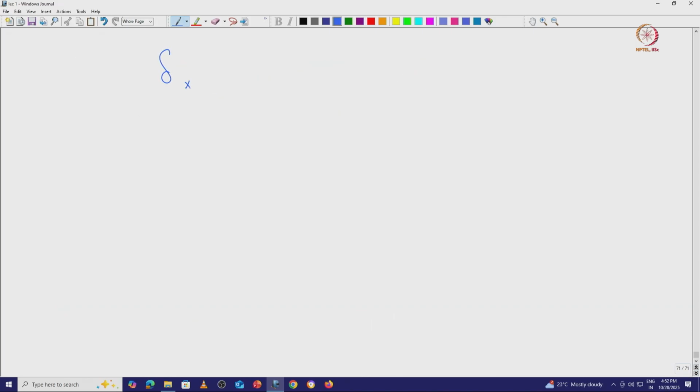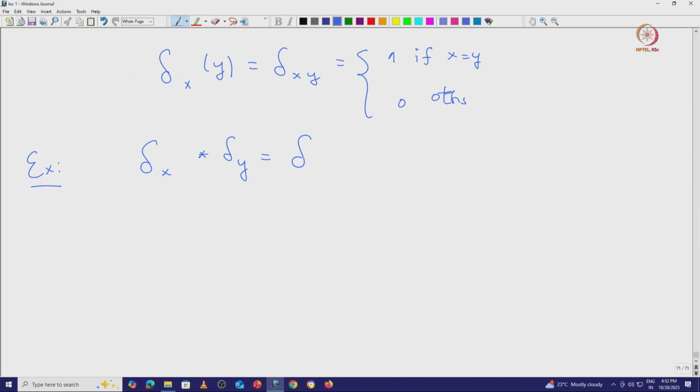Recall delta x is defined by the canonical delta, delta x y, which is 1 if x equals y and 0 otherwise. Using the convolution product, it is easy to see that the group multiplication is reflected among these deltas. So, delta x star delta y will be equal to delta x y, and this is true for all x, y in G.